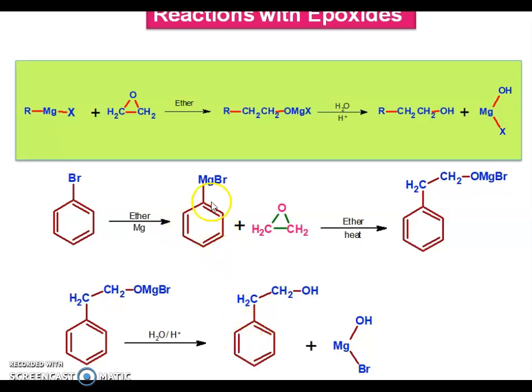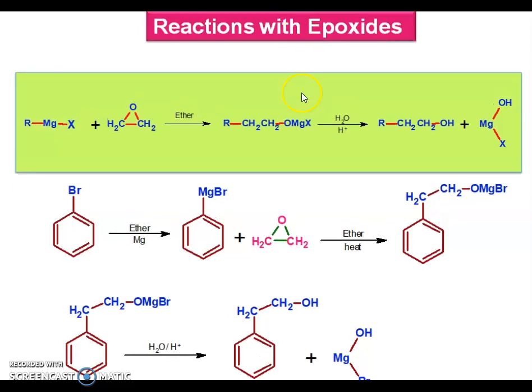Now next, reactions with epoxides. So these ethylene oxides, now let's see the general reaction. Ethylene oxide with RMgX. This R carries a negative charge and attacks this carbon, breaking the epoxide ring on that side. So the ring opens on this side.